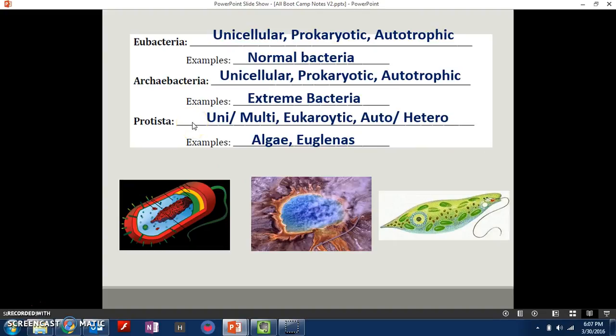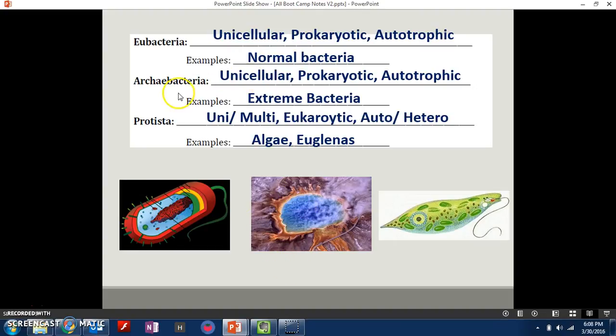One of them is eubacteria. So eubacteria are unicellular, prokaryote, and autotrophic. So these are the normal bacteria. Whenever people talk about just germs and regular bacteria, they're talking about eubacteria. So they have no nucleus.